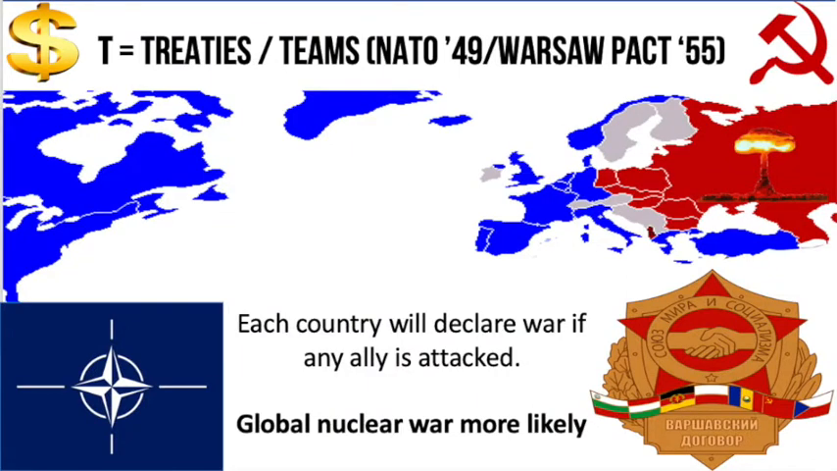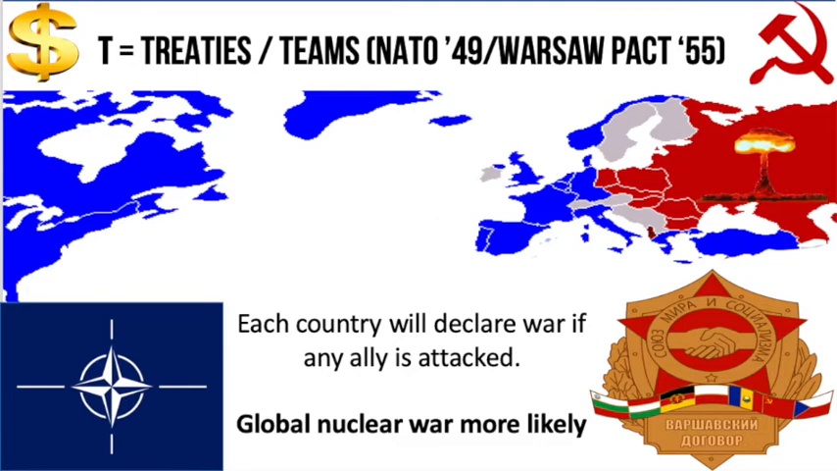Our final letter of mistrust is T, treaties. Both sides team up with lots of other countries, making alliances which say that if any one small country is attacked, all of the others will go to war. This makes a global nuclear world war much more likely by 1955.